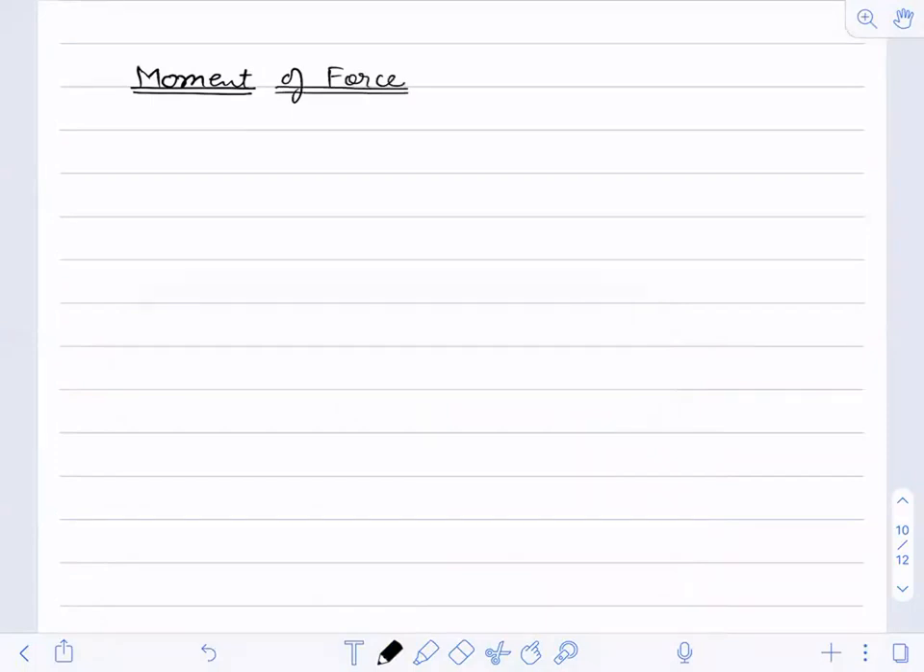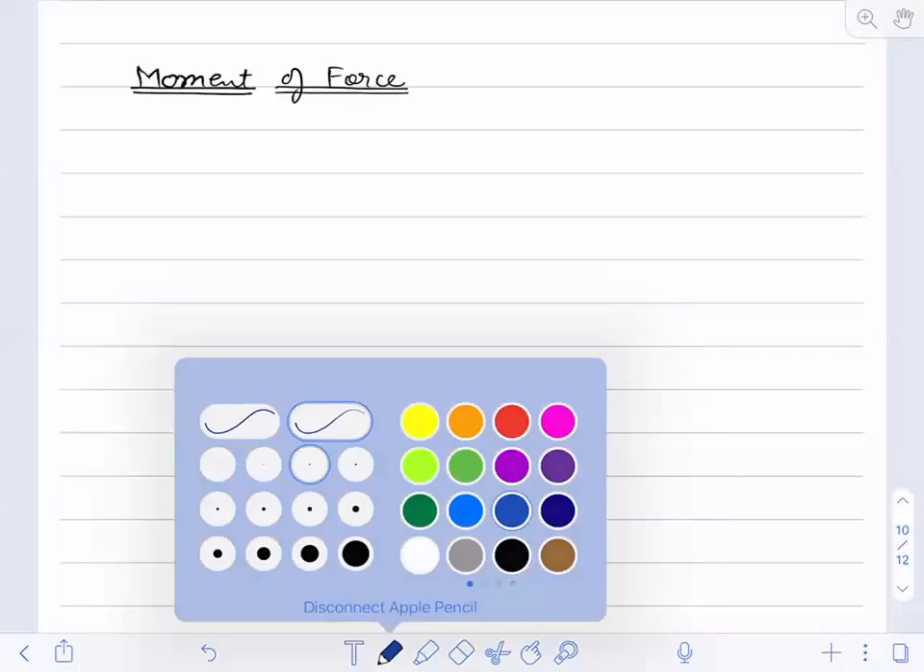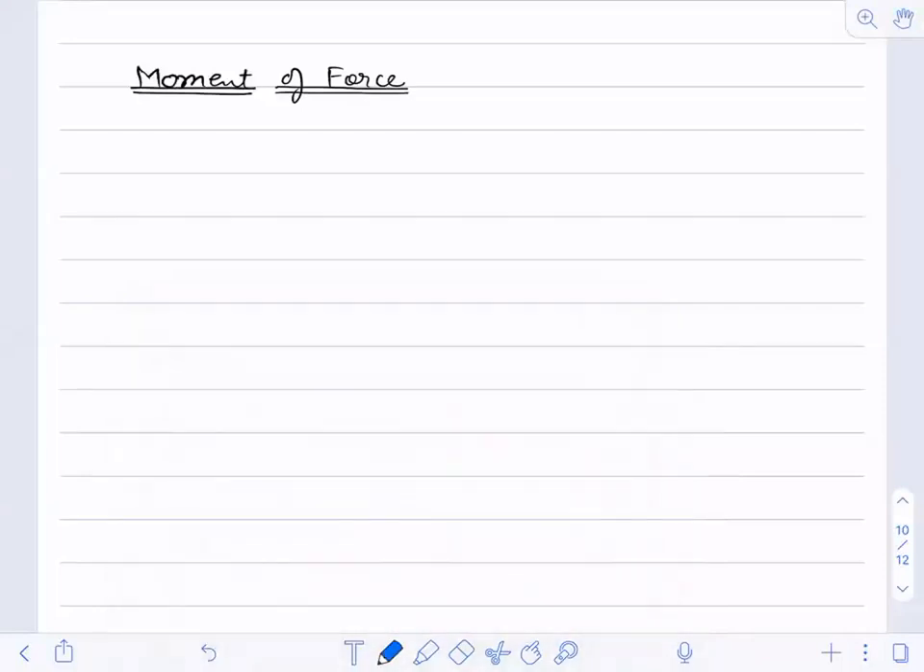No, momentum and moment are two different things. Don't confuse these two. Moment and momentum are different things. They are not the same.